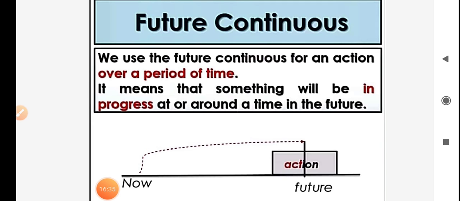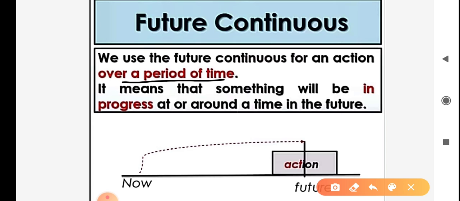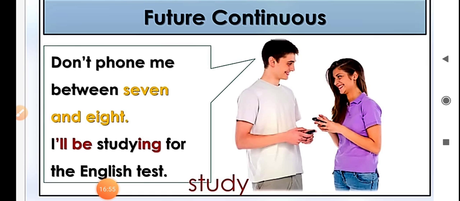Now, let us discuss the usage of future continuous tense. The first usage is, we use the future continuous for an action over a period of time. It means that something will be in progress at or around a time in the future. For example, don't phone me between 7 and 8. I will be studying for the English test.